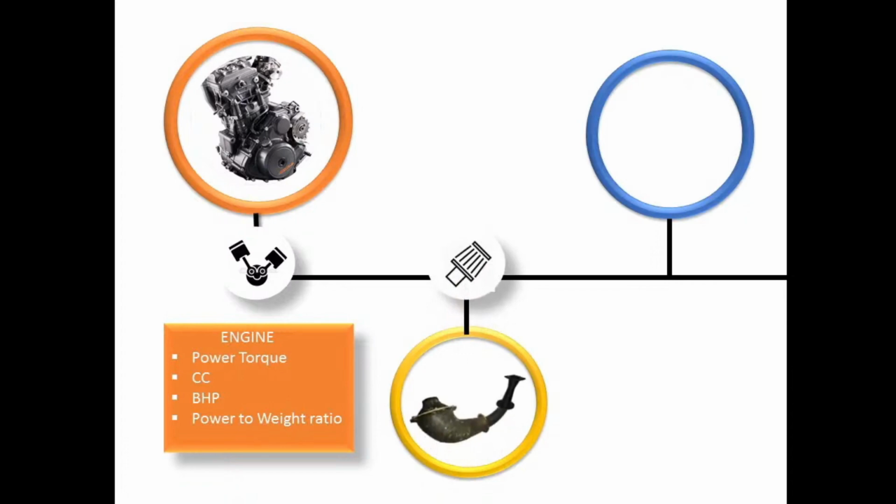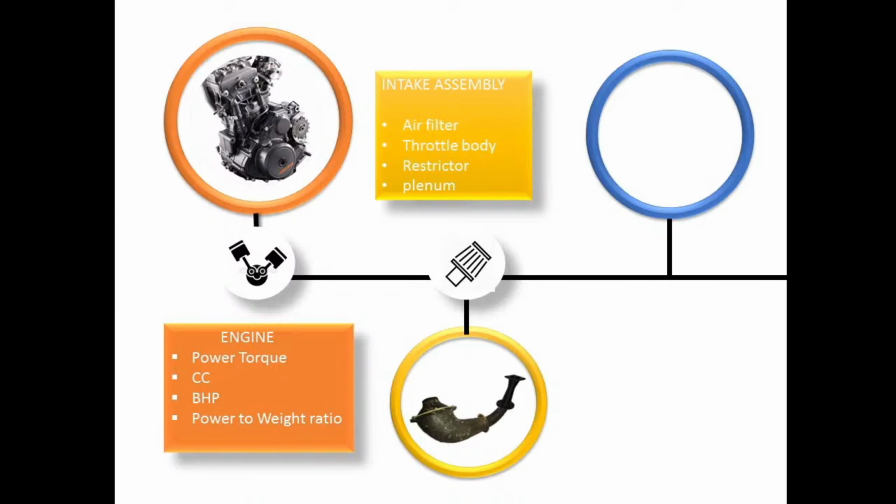Now next one is the intake assembly. The intake assembly consists of the following components. Firstly is the air filter. The function of the air filter is to clean and filter the air which gets sucked inside the cylinder.